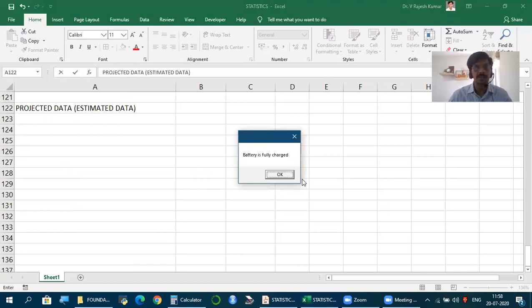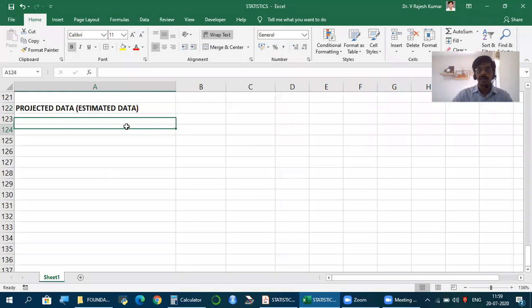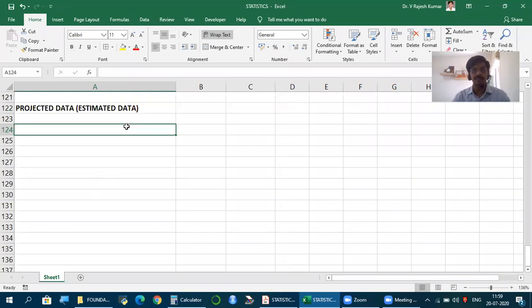Now let us assume we have the turnover of last year for 10 companies. That is observed data. But let us also assume we have estimated what may be the turnover of the same 10 companies for next year. Projected data.